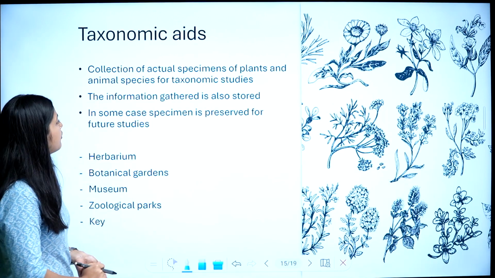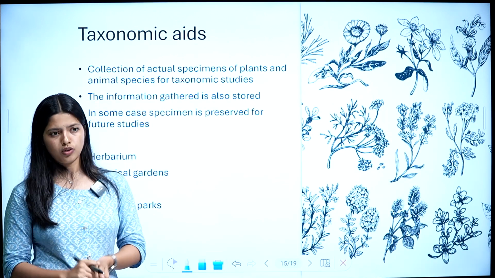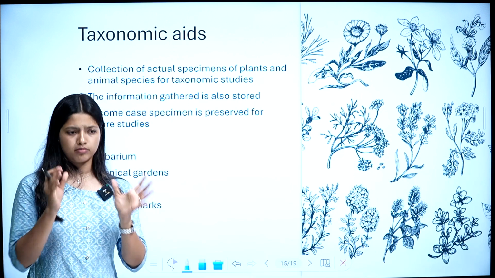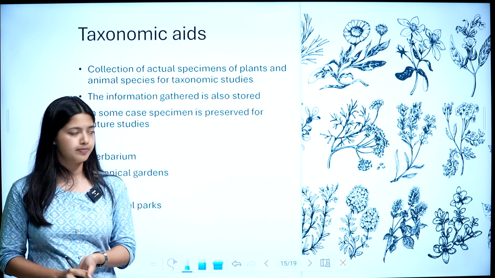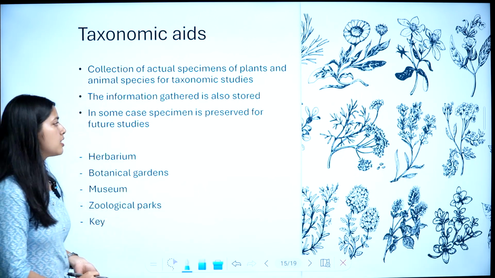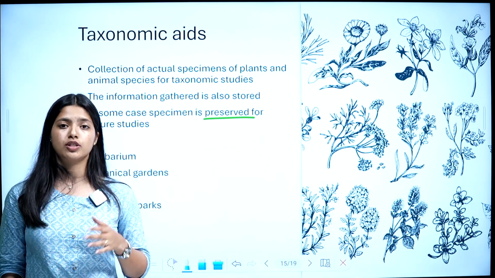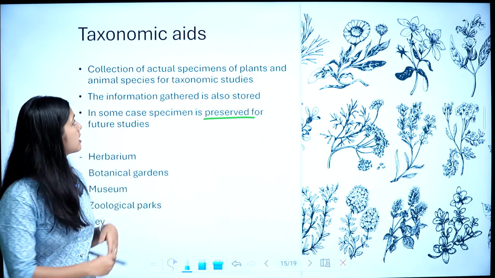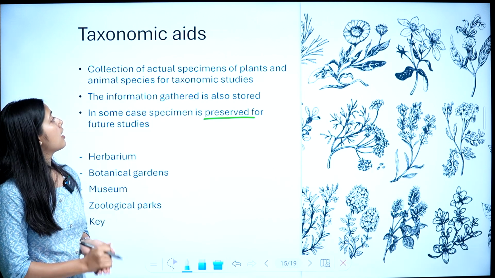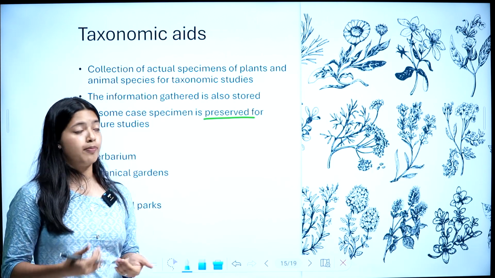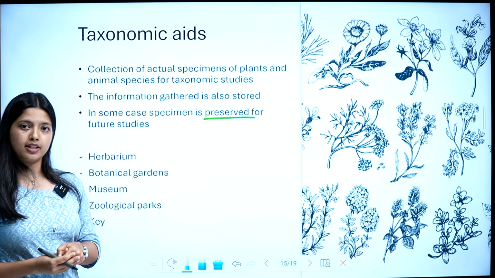Okay. The information gathered are also stored. So, the information we can get from these collected specimens, we will store them. And in some cases, specimens are preserved. In some cases, the specimens will be preserved for future studies. Okay. So, once again, what is taxonomic aids? Collection of actual specimens of plants and animals for taxonomic studies.